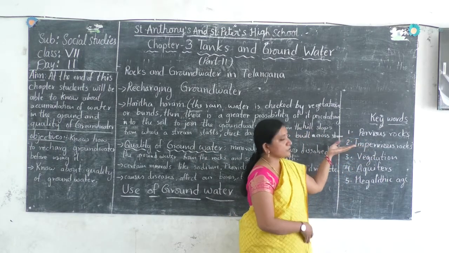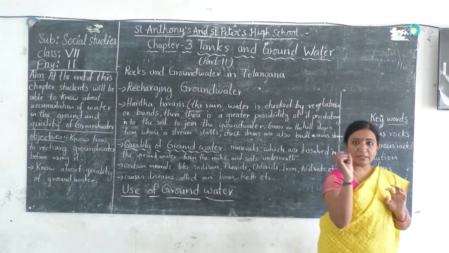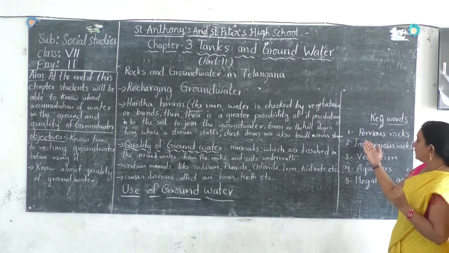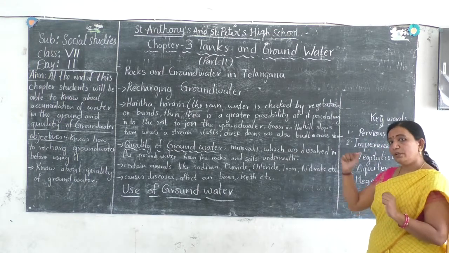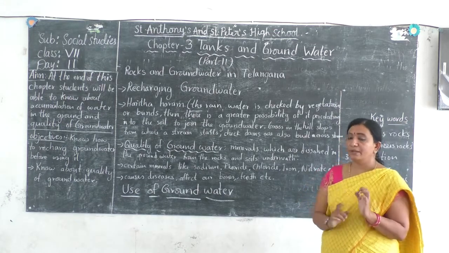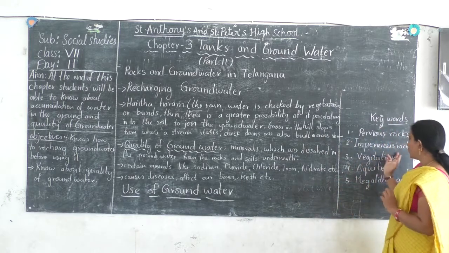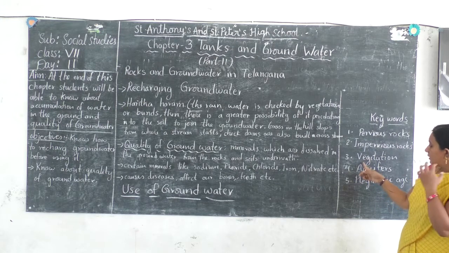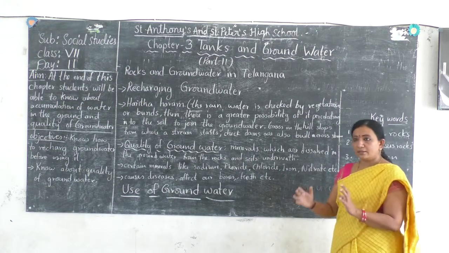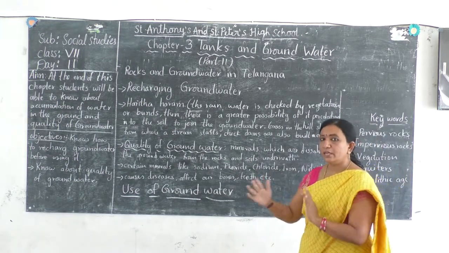Pervious rocks are rocks which have gaps in between them and which absorb the water. Impervious rock doesn't allow the water to go inside and percolate, unless there is a big crack. Vegetation means the kind of plants which are grown in a particular place.